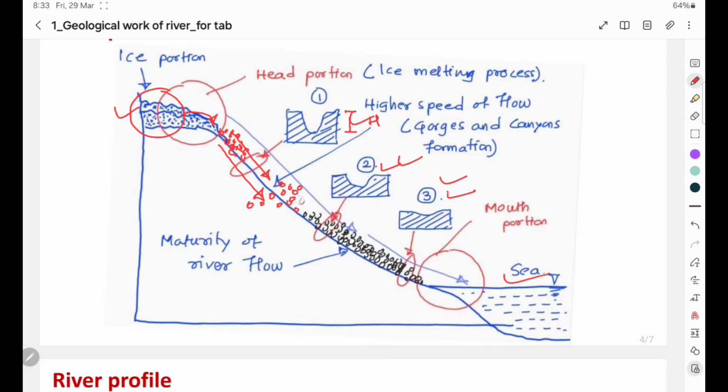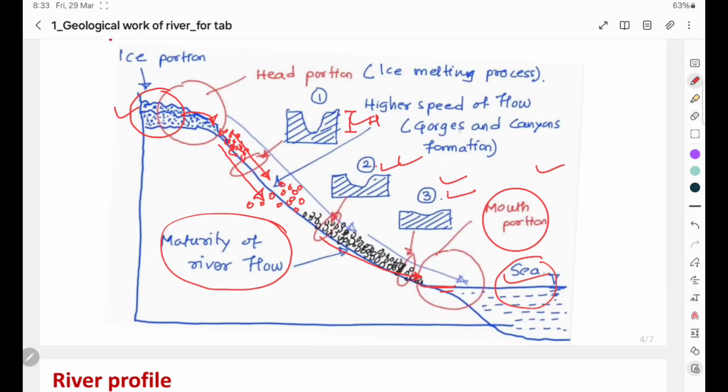And at one location, when the slope becomes stable, the particles are also traveling along with the water. Due to that, the flow of water gets stabilized. So this condition is called maturity of river flow. And finally, at the end portion, the river ends up in the sea region. This region is called the mouth portion. So this diagram shows the geological profile of a river.